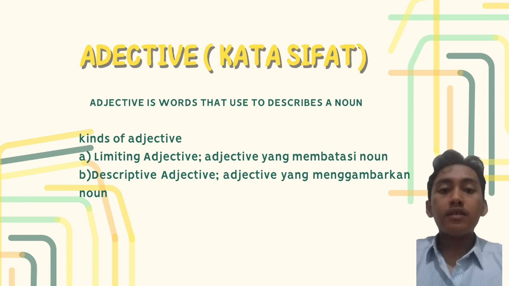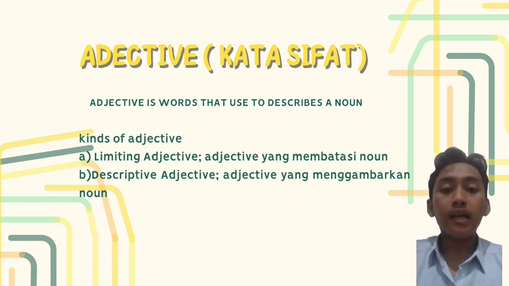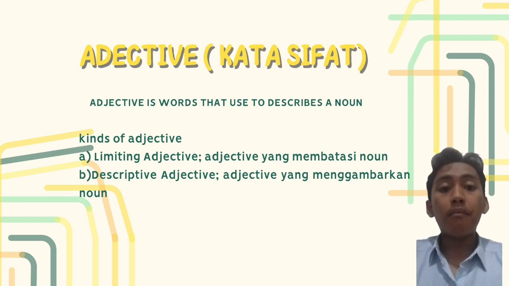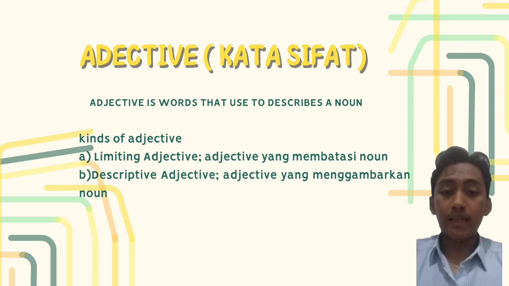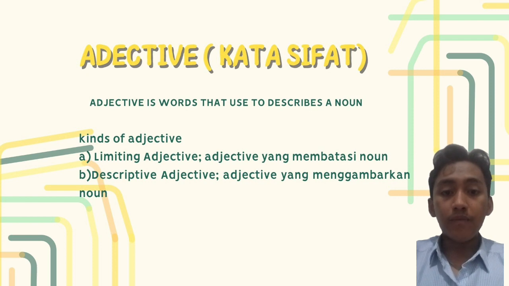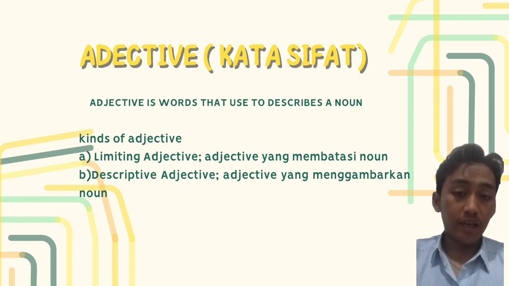The fourth type is quantitative. It means in Indonesian is jumlah yang tidak dapat ditentukan. The example is many, much, some, or any. Okay, the second kind of adjective is descriptive adjective, which means in Indonesian menggambarkan noun. There are three types of descriptive adjective.